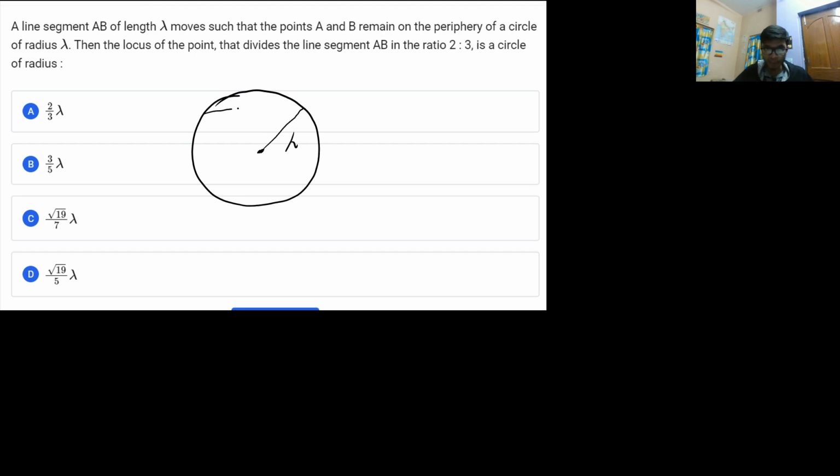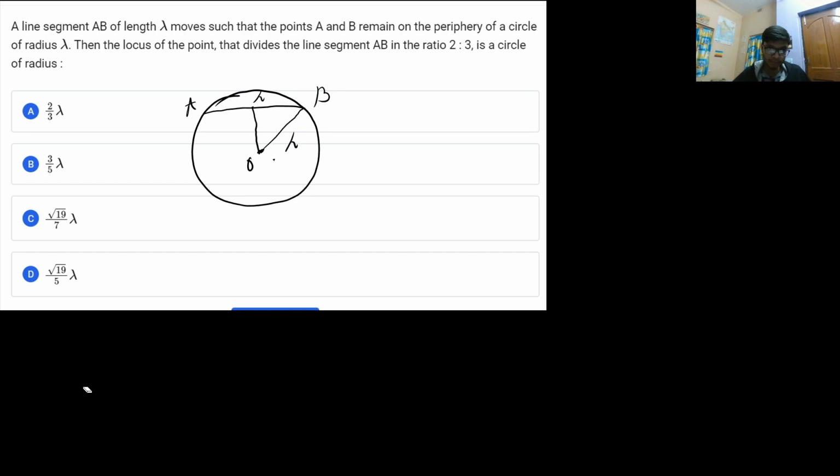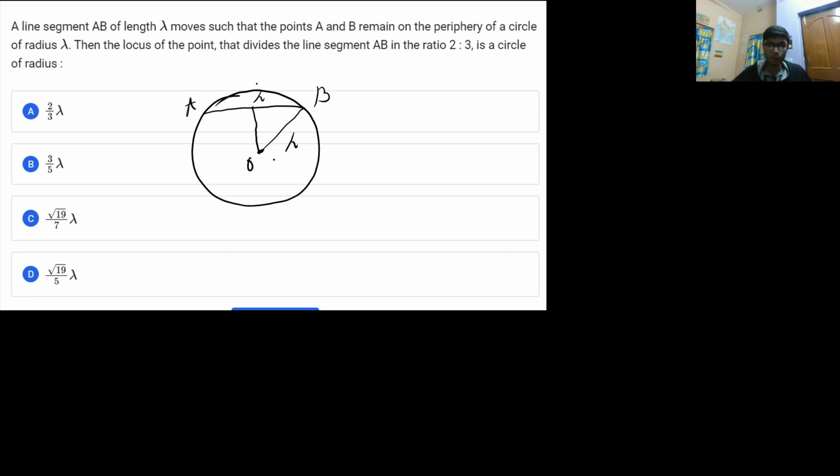So let us assume this is a chord AB which has length lambda. We know from early class 9 geometry that whenever we drop a perpendicular from the center of the circle, let the center of the circle be O. We don't know the coordinates of the center, so let us represent it by point O. Whenever we drop a perpendicular on a chord of a circle, it bisects the chord.